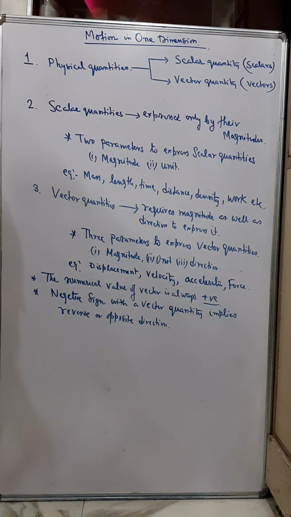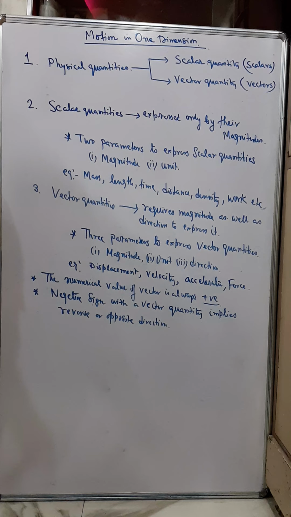Okay, today we'll start motion in one dimension. Now before directly going to motion, we'll first understand about scalar and vector quantity. You know it a little bit. And in the previous physics class in the measurement chapter, I have already told you something about physical quantities and a little bit about scalar and vector. Now in this chapter, we'll go in a broader way.